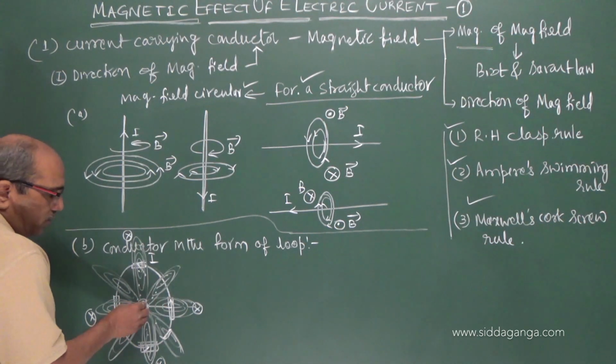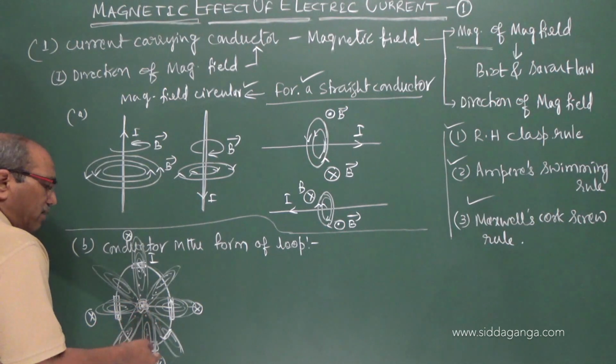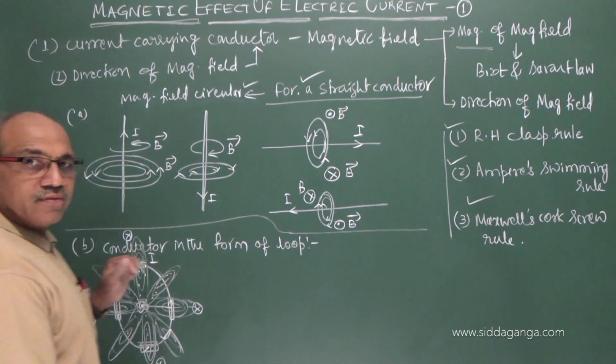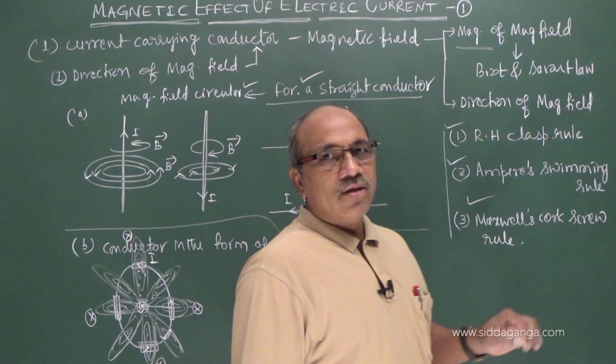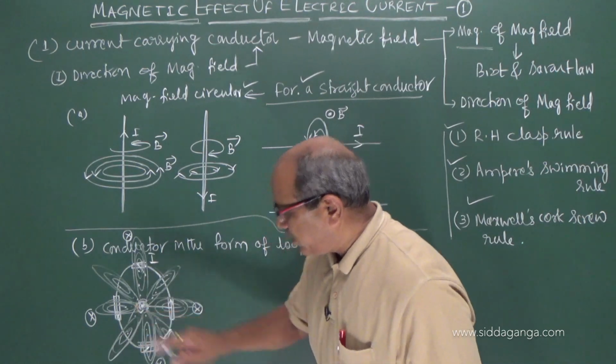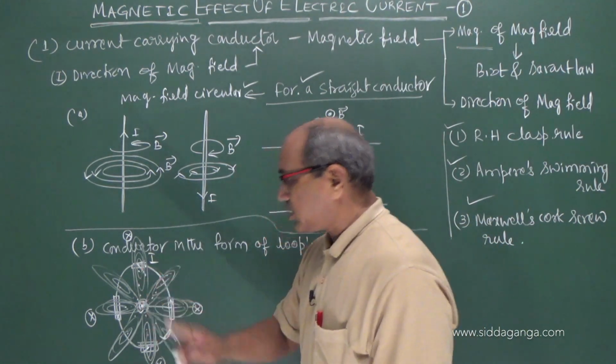When you take the center, you consider the vector sum of the magnetic fields of all the elements. The vector sum of the magnetic field of all elements is added up at the center. Again, I showed it is in all cases towards us.